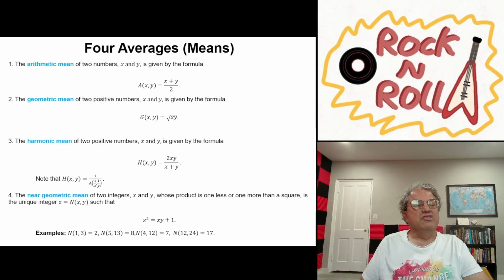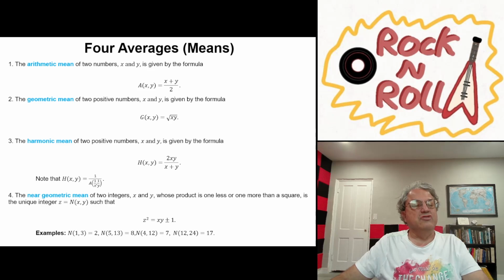But that's a little complicated to write down. You can simplify the formula, and it turns out that h of x, y is just 2xy over x plus y. Again, x and y can be arbitrary real numbers as long as the sum isn't equal to zero. You can never divide by zero.